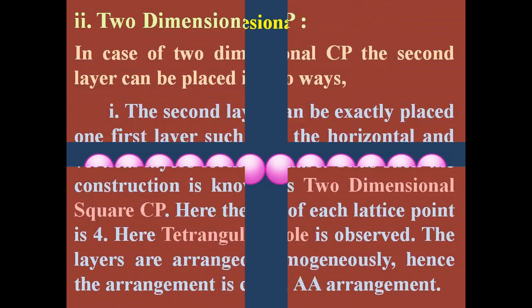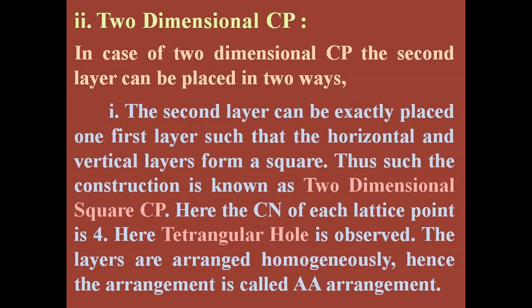Now, our view is toward the two-dimensional lattice. Here, the first layer is formed as shown in one-dimensional CP. Now, the second layer is placed on the first one. We can place the second layer in two manners. Number 1. The second layer can be placed exactly on the first layer such that the horizontal and vertical layers form a square. Such a construction is known as two-dimensional square CP.